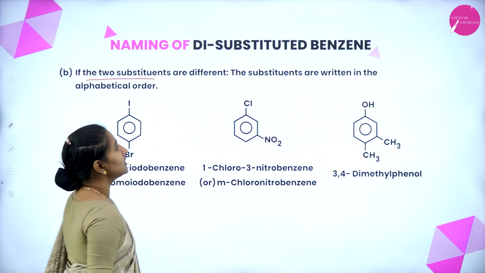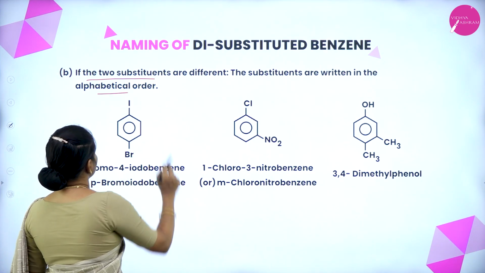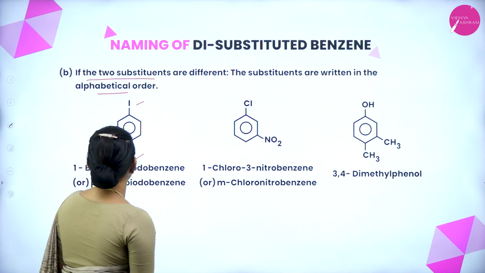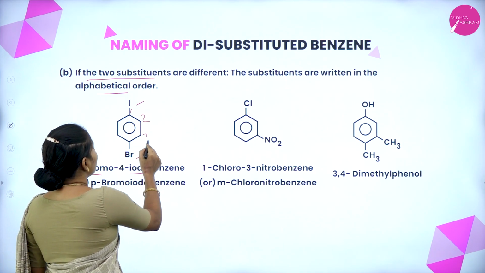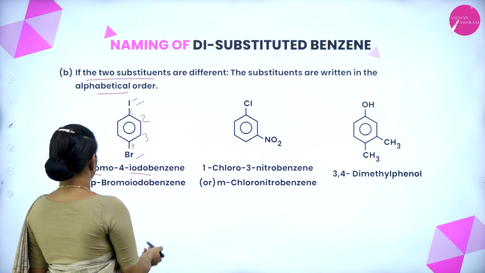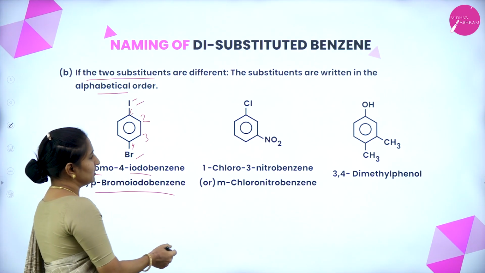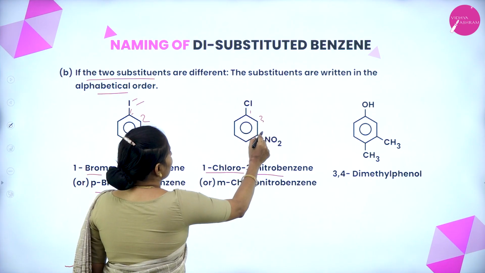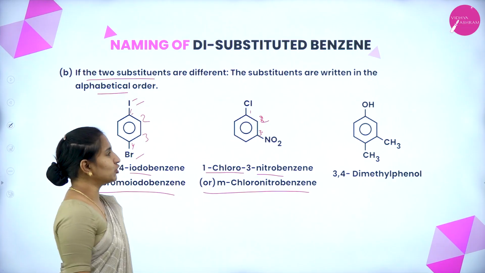If two substituents are different, the substituents are written in alphabetical order. We have two different substituents, one is iodo and another is bromo. It is 1-bromo-4-iodobenzene, with iodo at carbon number 1 and bromo at carbon number 4, that is para-bromoiodobenzene. Here is 1-chloro-3-nitrobenzene, meta-chloronitrobenzene.